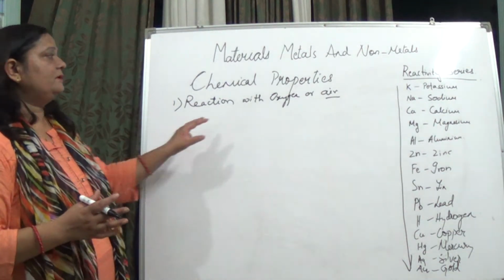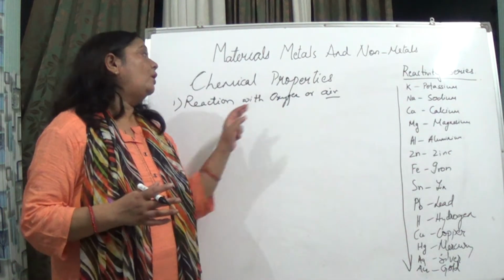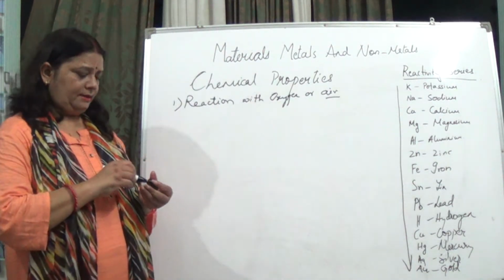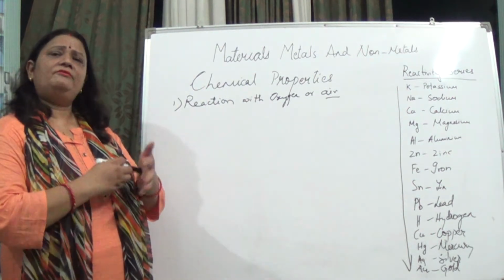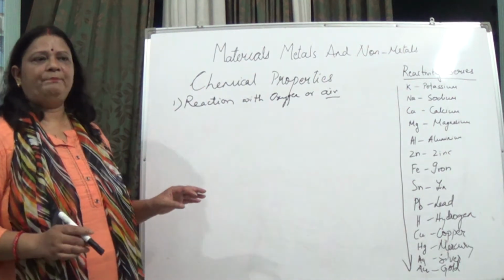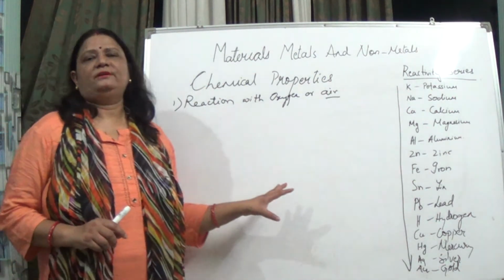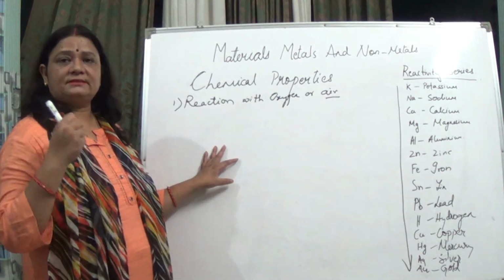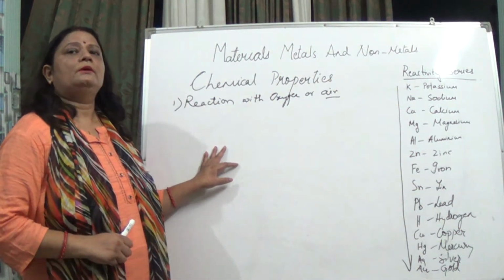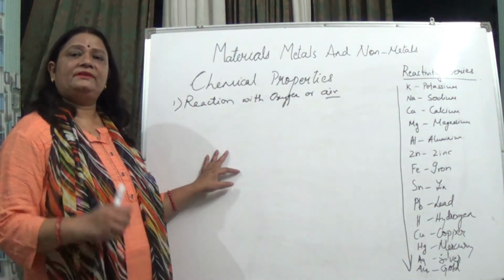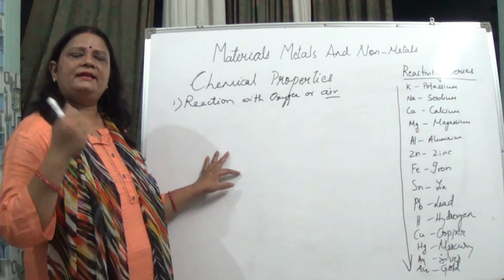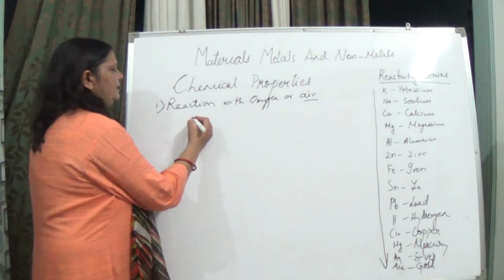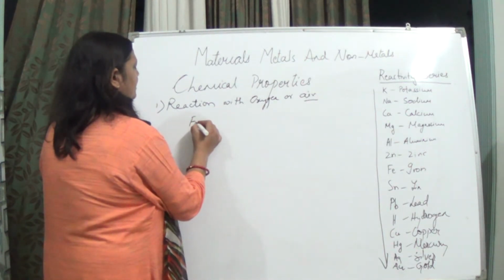So for reaction with oxygen, or reaction with air, we can take the example of iron. If we leave iron as it is in a moist atmosphere, meaning air containing water vapors, what happens? We see some brown flaky substance after some time. Now let us see how iron reacts with the air.